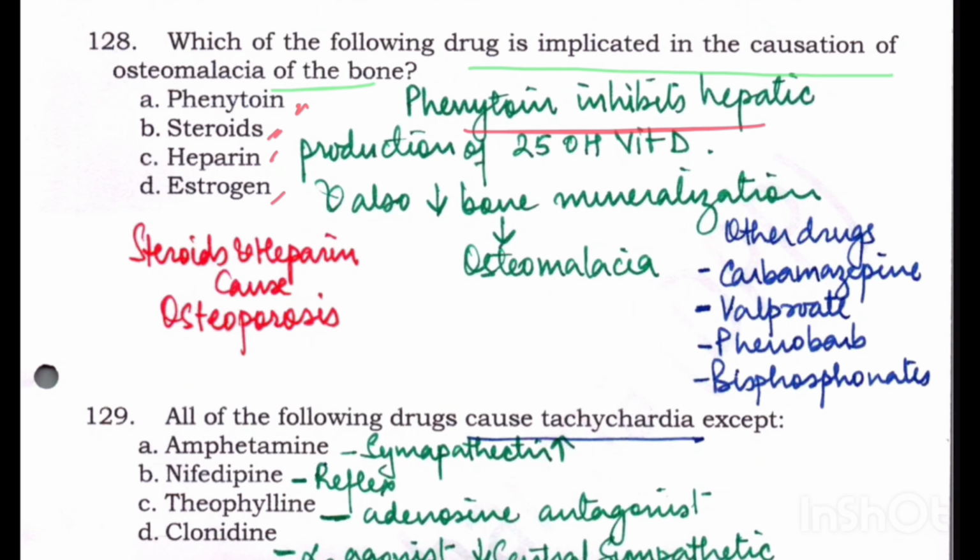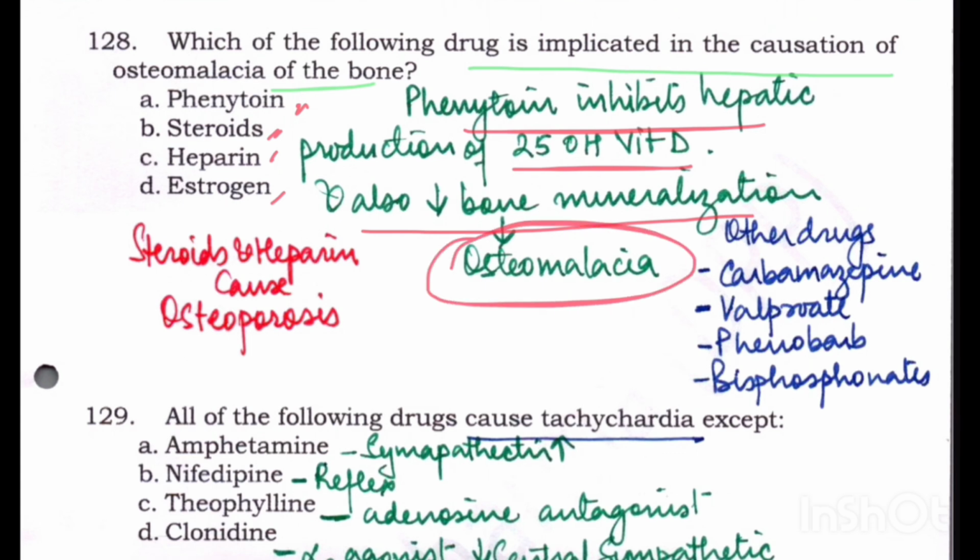Phenytoin inhibits the hepatic production of 25-hydroxy vitamin D and also decreases bone mineralization, and due to this it causes osteomalacia. So phenytoin is the drug responsible for osteomalacia. Steroids and heparin cause osteoporosis, not osteomalacia. Other drugs which can cause osteomalacia are carbamazepine, valproate, phenobarbital, and bisphosphonates. So the right answer here is phenytoin.